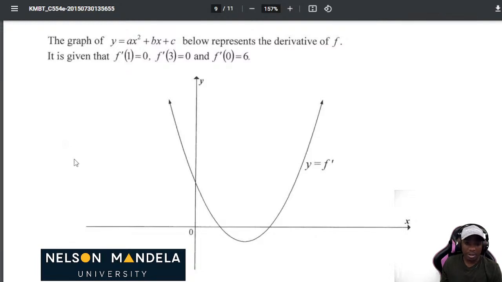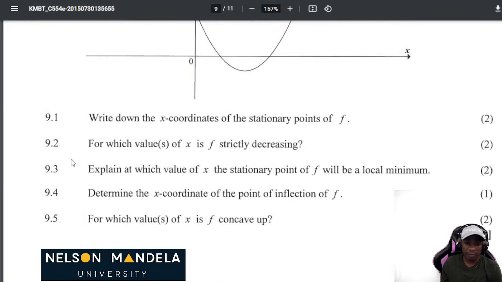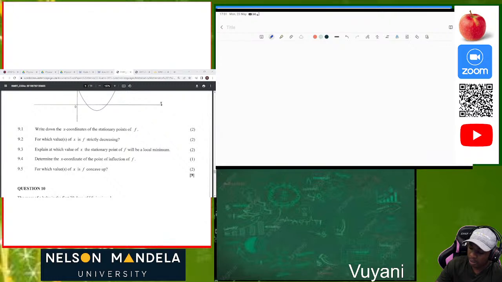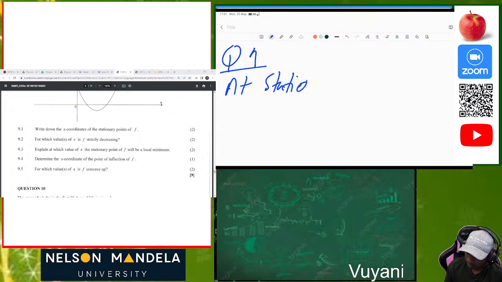Solve the question which we have. Question 9, the last question of the day. Solve it. Great. Now, the question says, write down the x coordinates of the stationary points. So what do we know? We know that at a stationary point, f prime of x is equal to 0.